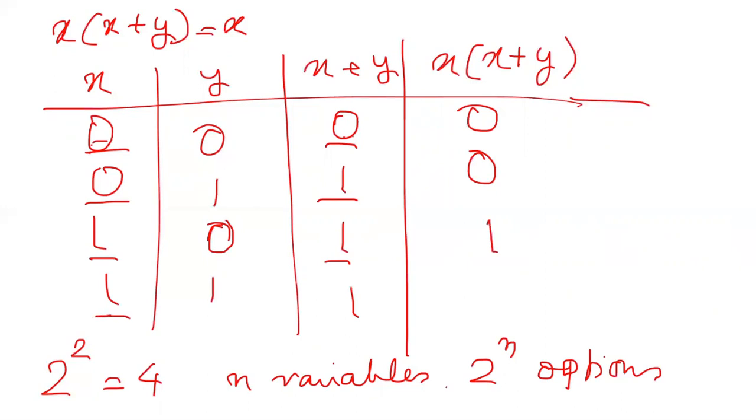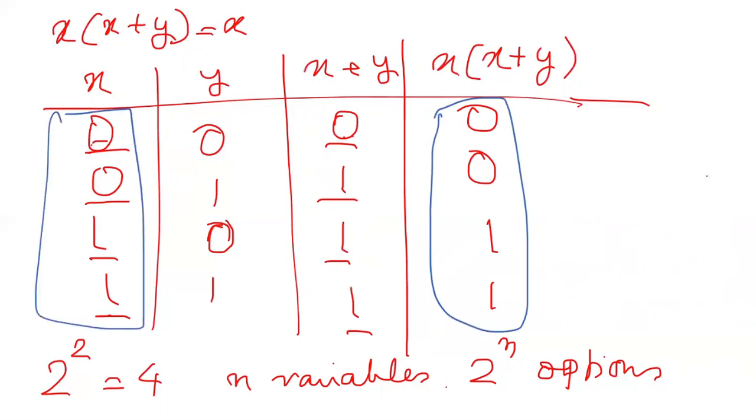Now you see, isn't this column equal to this column, the same as the x column? So I can say that this is equal to x. If these columns are the same, then this is proved. So this is proof by using the truth table.